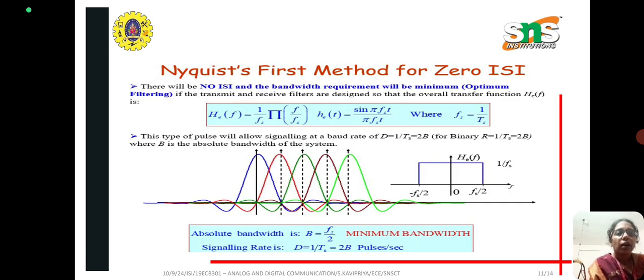Next is the Nyquist first method for zero ISI. There will be no ISI and the bandwidth requirement will be minimum if the transmit and receive filters are designed so that the overall transfer function is given by H(f) = (1/f0) Π(f/2f0). This type of pulse will allow signaling at the baud rate D = 1/Ts = 2B.